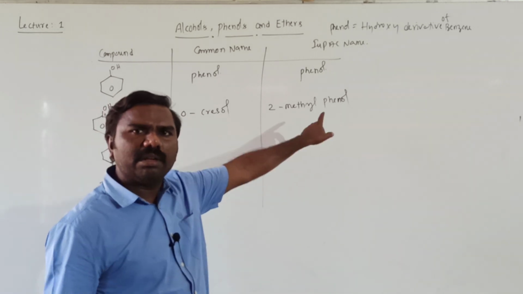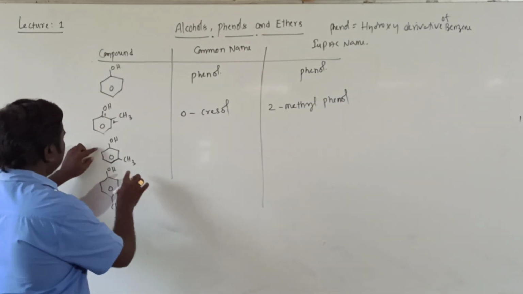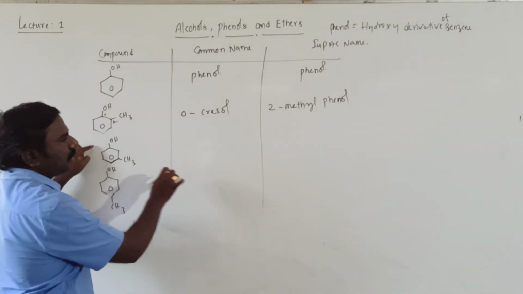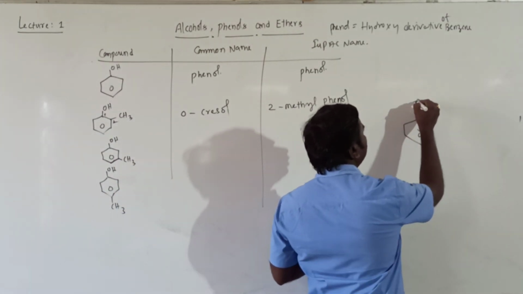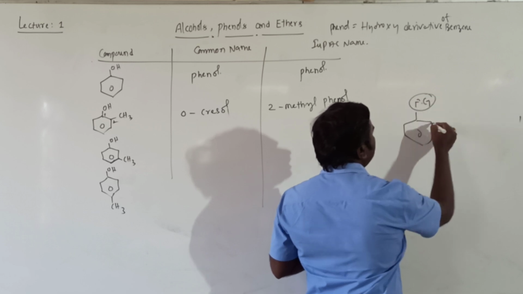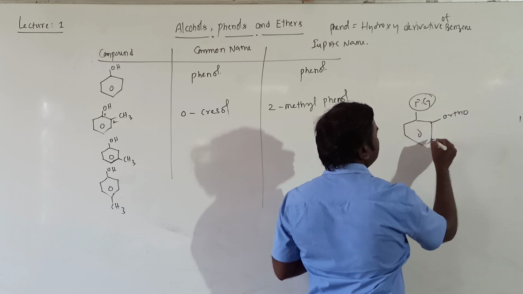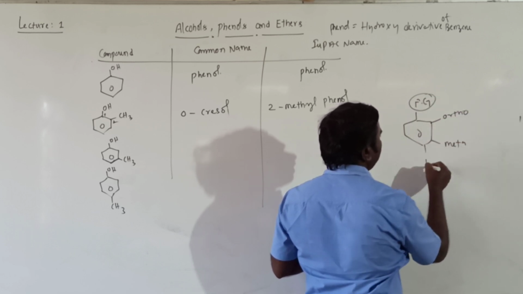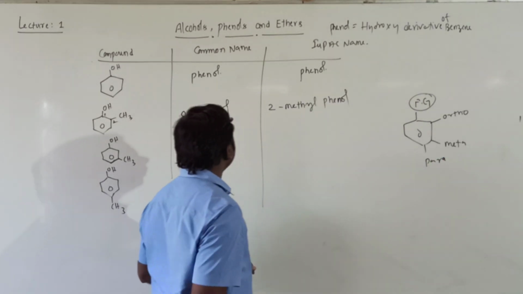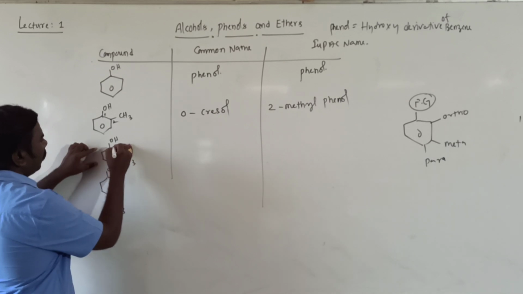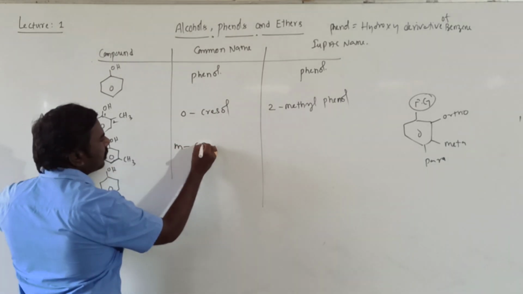Second position occupied by methyl. Next, meta position it is. You know already the positions, students. It is a functional group. Beside that, ortho. Next is meta. Next is para. You know already the positions, all of you. Right. Now, so metacresol it is.